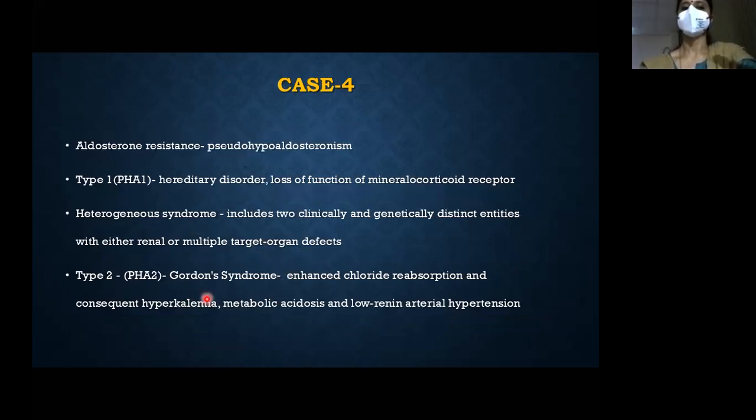Type 1 and type 2. In type 2, it is low renin. Here, even the renin will be stimulated. Type 1 is a hypovolemic situation, whereas in type 2 there is expansion of extracellular fluid volume, so there will be hypertension and low renin. That is how you differentiate 1 and 2.